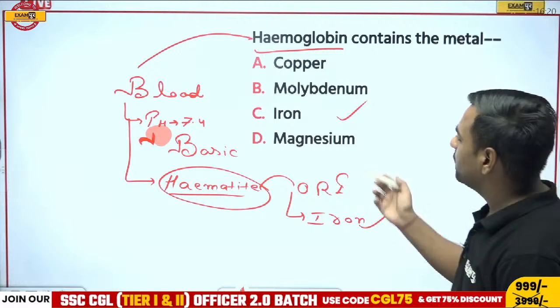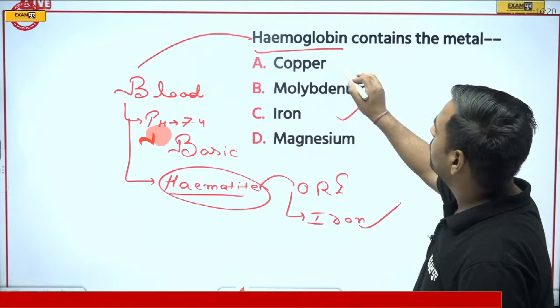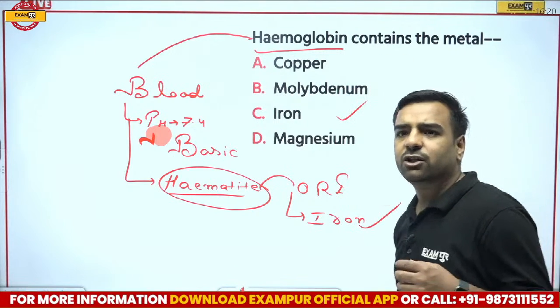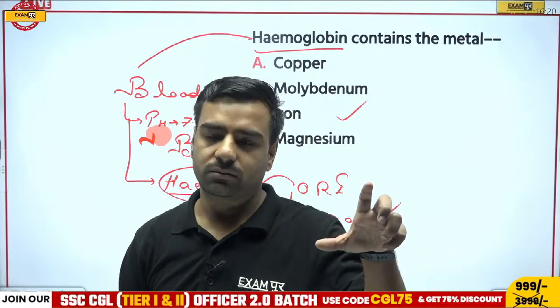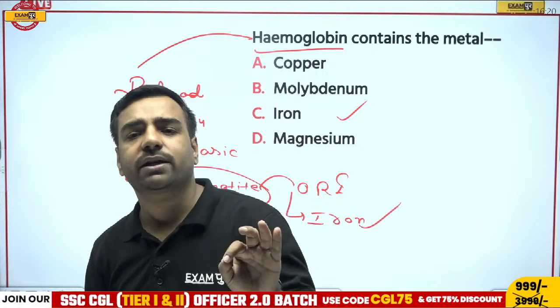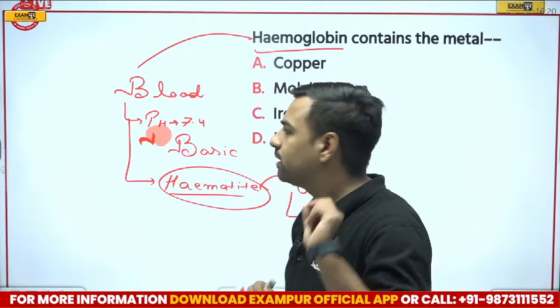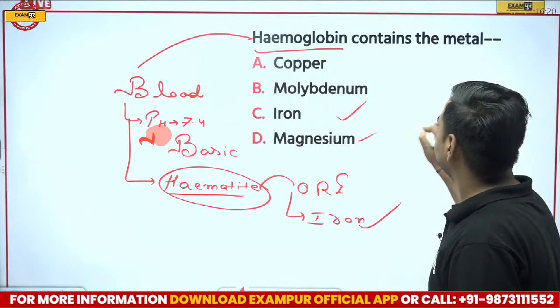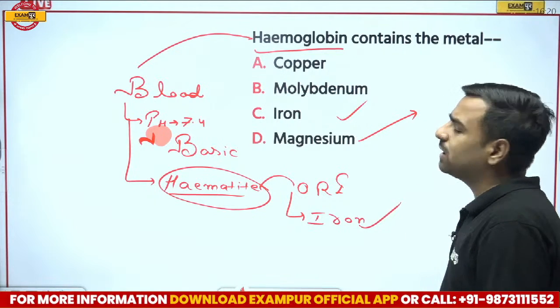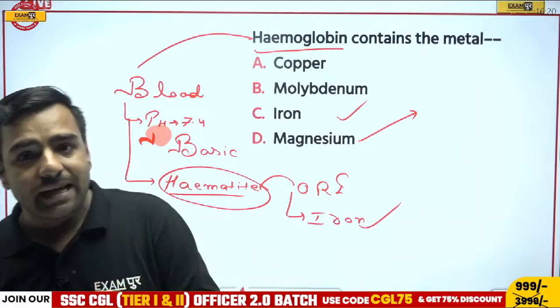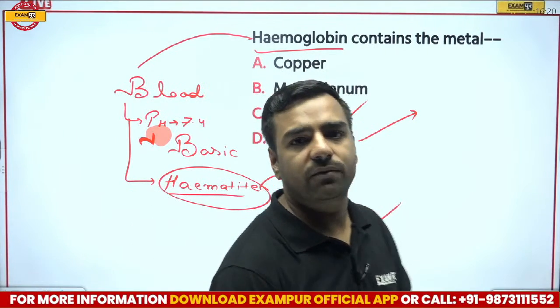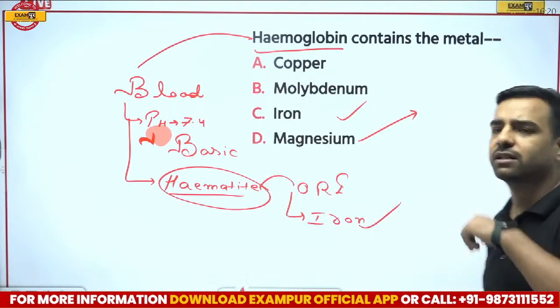But if I talk about the other options, let's go with copper first. The wires we use at our home are made up of copper, but the best conductor of electricity is silver, right? Talking about magnesium, please remember, when we talk about chlorophyll and the photosynthesis reaction, the element present there is magnesium itself. We have one of the questions which I have kept; we will discuss it over there.